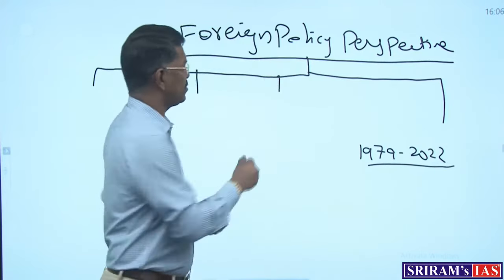Now, continuing this perspective, from that time until today, the various prime ministers, external affairs ministers and the think tanks of India have tried to make foreign policy in various ways. For that, four components are always important and necessary, and UPSC has asked only about those four components in the GS part, preliminary, mains and optional, from 1979 till date.